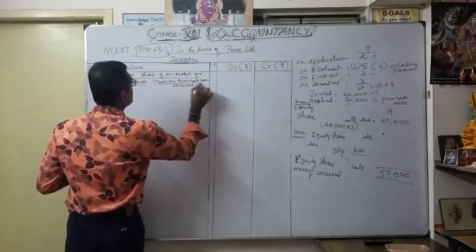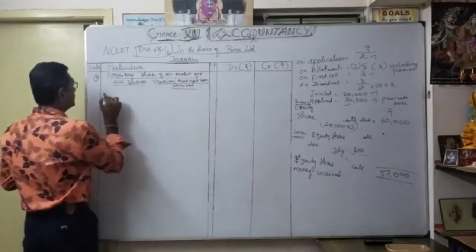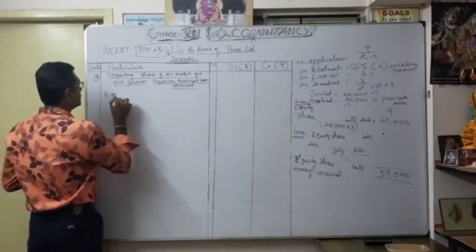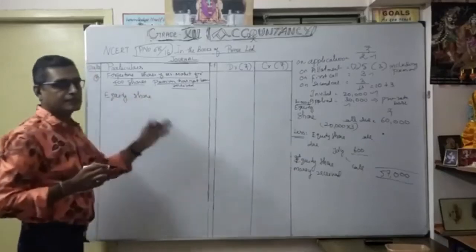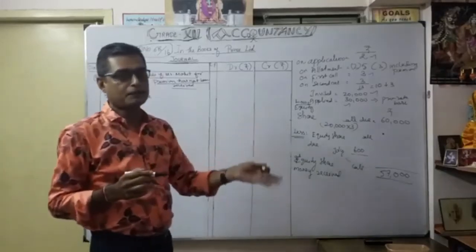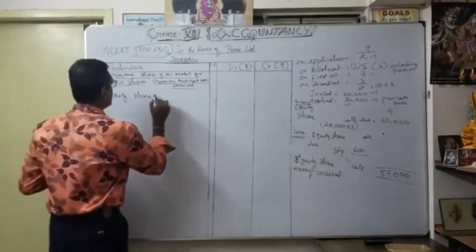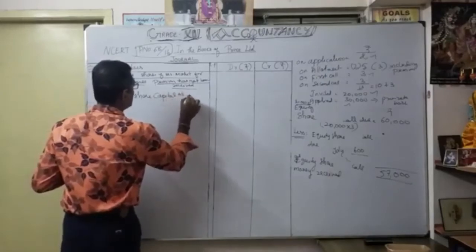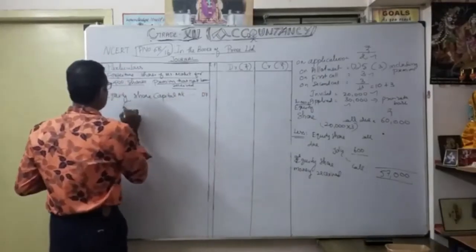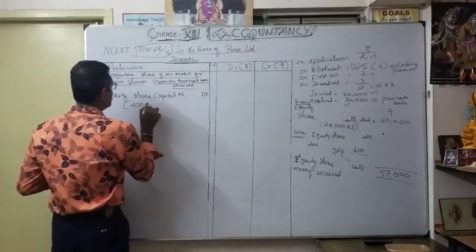In this situation, what is the entry? As you know, equity share capital account. Earlier we credited share capital, so in a forfeiture we are going to debit equity share capital account. How many shares? We are going to debit 400 shares.